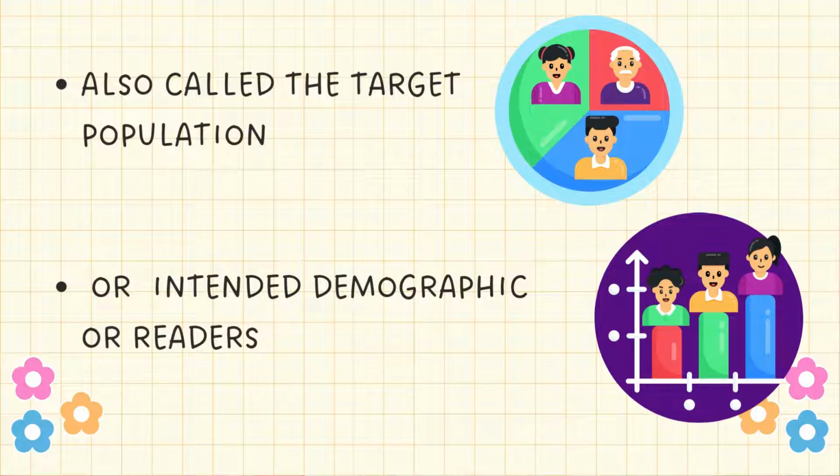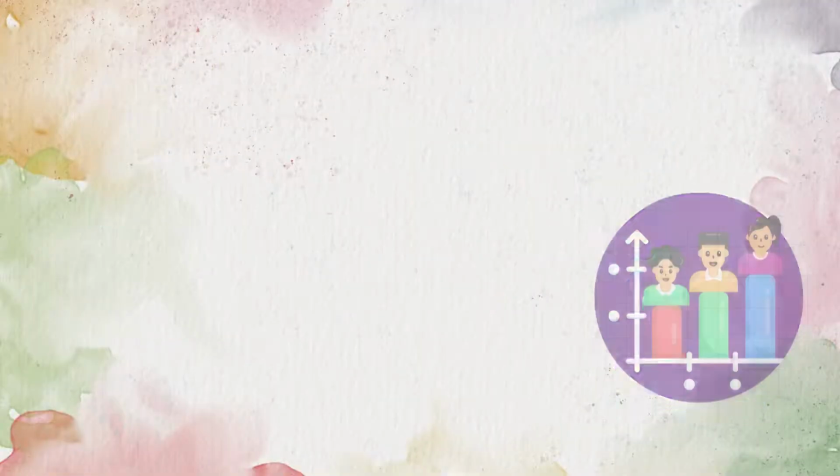It is also called the target population. If the product is intended for many people, like the students or the entire student body at the school, that is the target population. Or if it is intended demographic or readers. If there's a specific economic status or age bracket to whom the commercial is intended to, example, young school aged children, that is demographic.